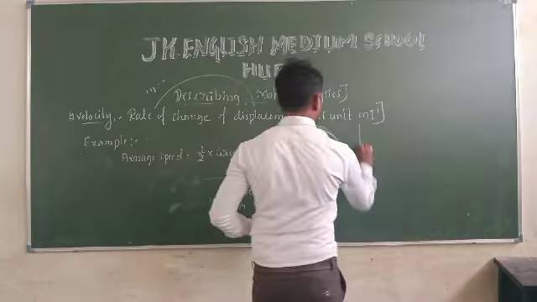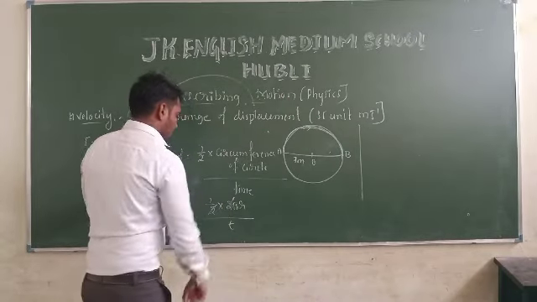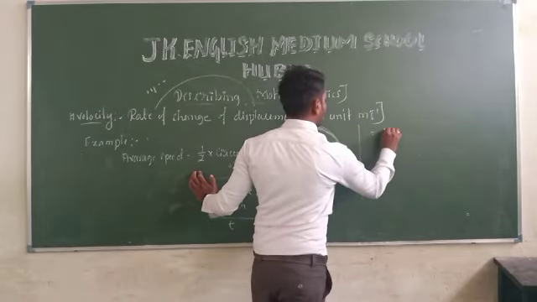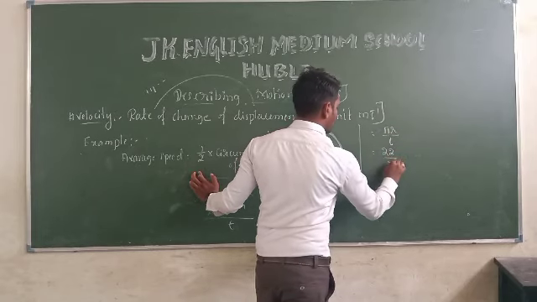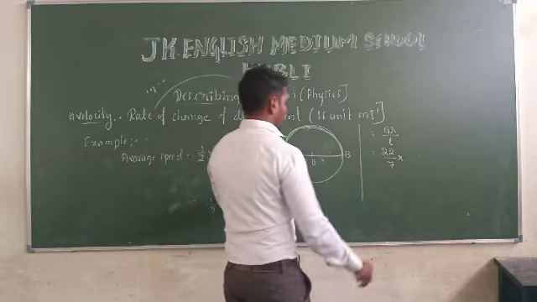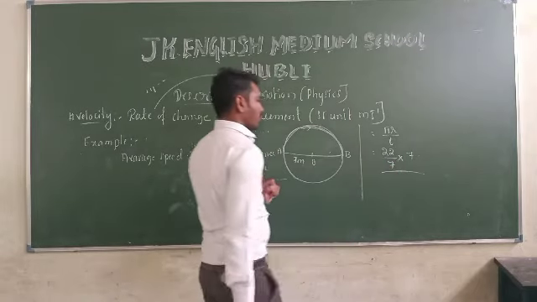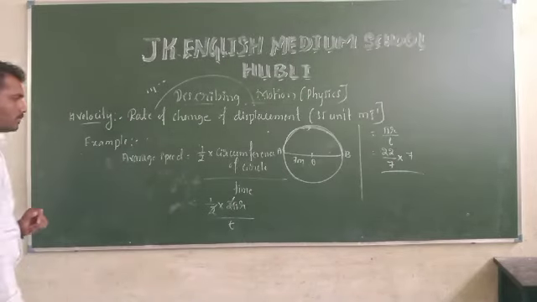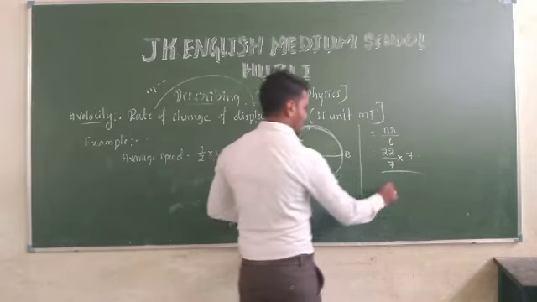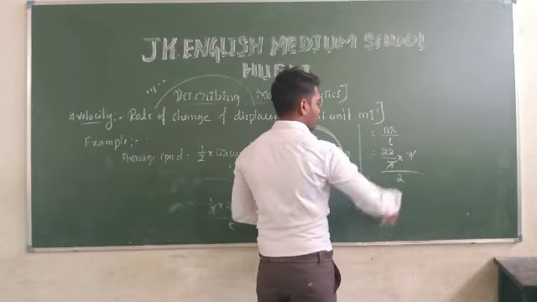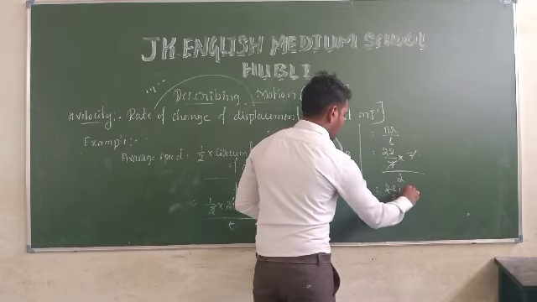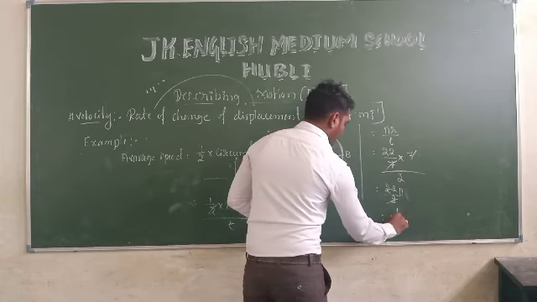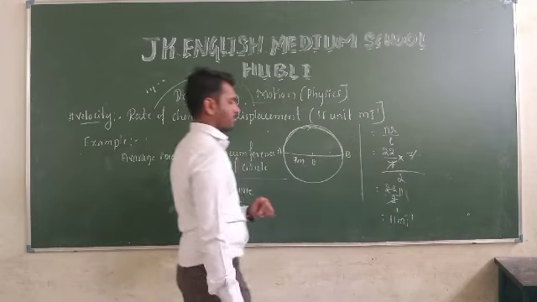Next, the half gets cancelled. The remaining values are pi r divided by t. The value of pi is 22/7. What is the radius? 7. What is the time taken? 2 seconds. The 7 gets cancelled. The remaining values are 22 by 2, which is 11. So 11 meters per second.